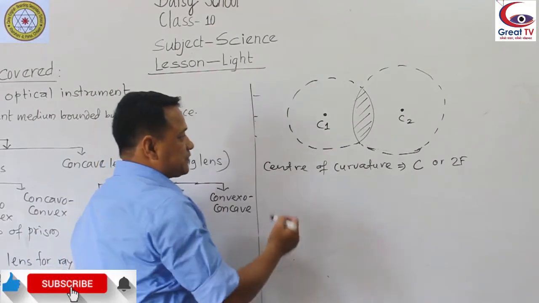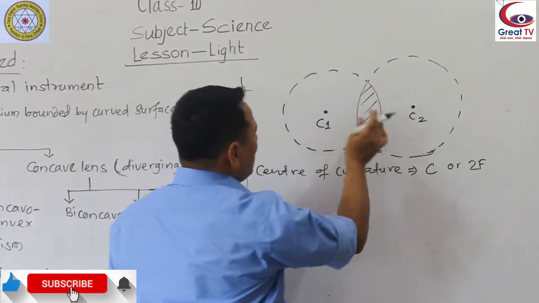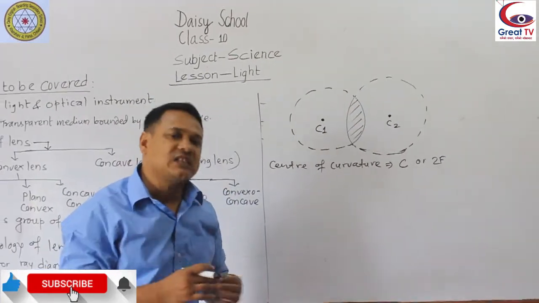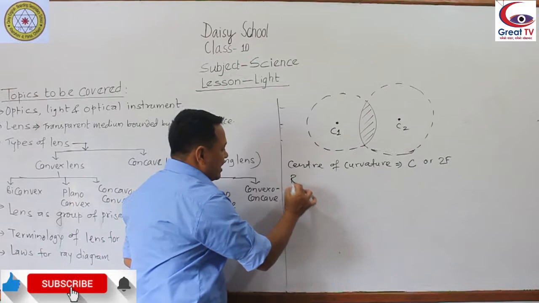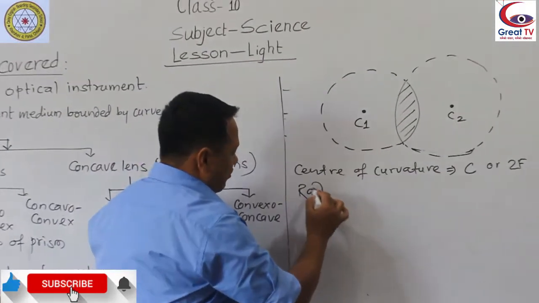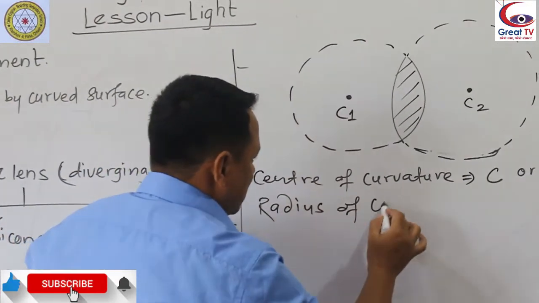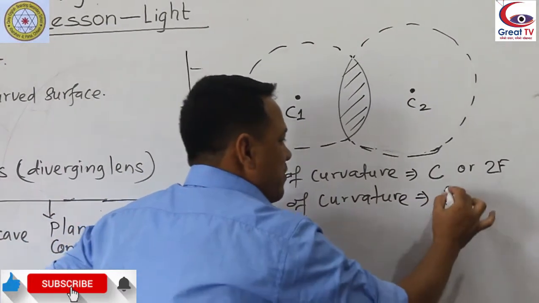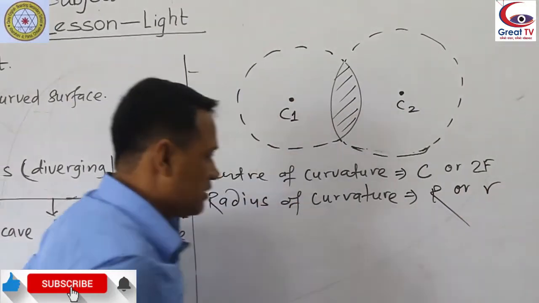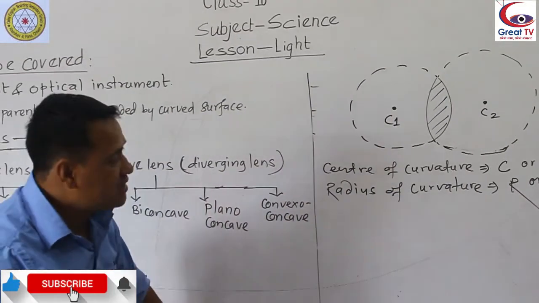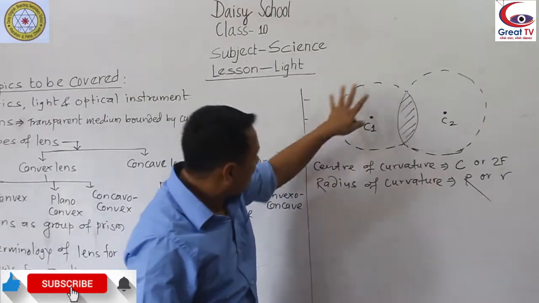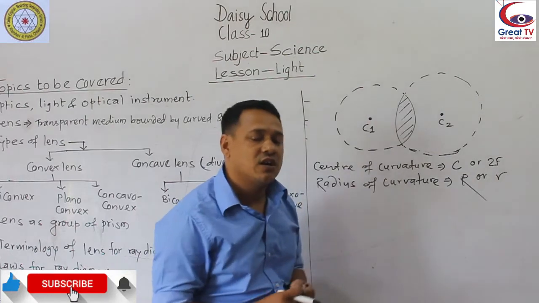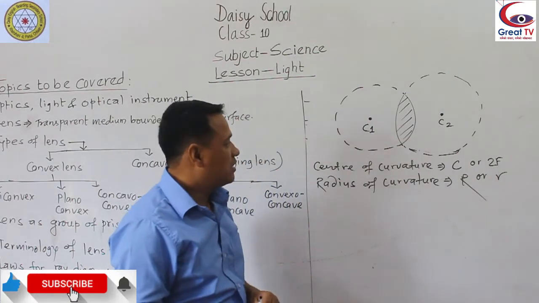And another one: the radius of the sphere of which the lens forms a part is called the radius of curvature. Radius of curvature is denoted by R. Radius of curvature means the radius of the sphere of which the lens forms a part.